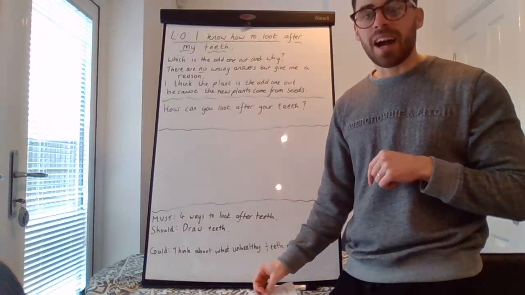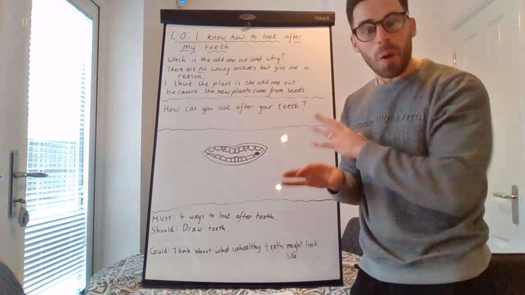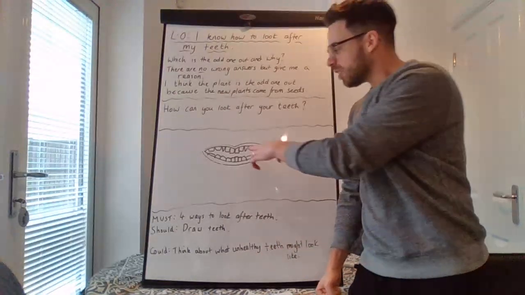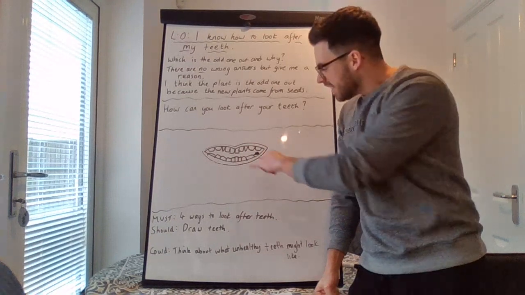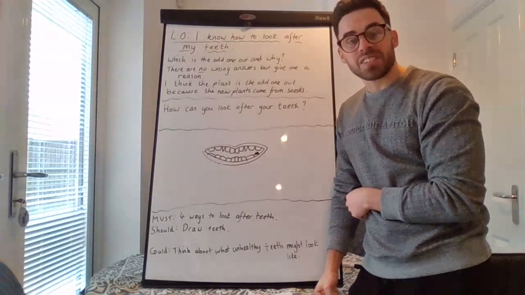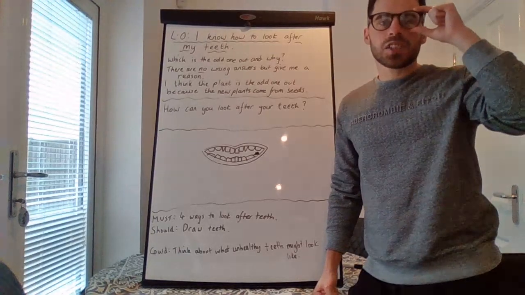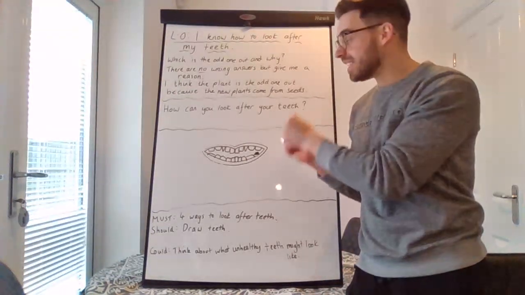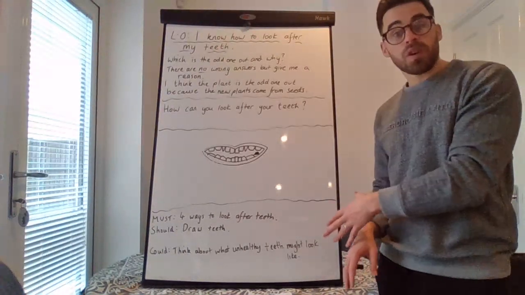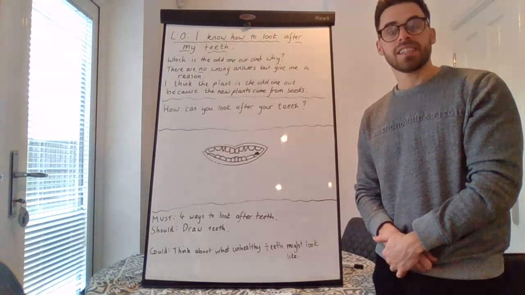I'm going to have a go on my board now, and you can see what mine look like. So on my board, I've drawn a small picture to show my teeth. Trying to show the size of those different teeth, the shape of those teeth, and I've even shown I've got quite a large filling on one of my teeth as well. So if you can, try to draw the shape and size of your teeth, and that should bring you on to the next lesson when we start talking about the different teeth that we have. If you finish all of that and you have some time, maybe think about what you think an unhealthy tooth will look like, and maybe you can draw that on the back of that worksheet.